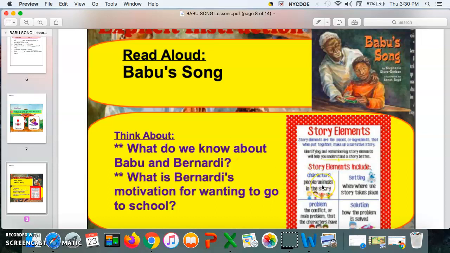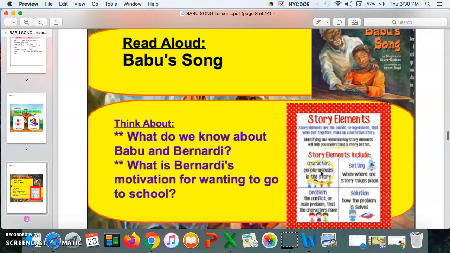So let's go over story elements again. We have characters, setting, problem, and solution. The characters are the people or animals in the story. The setting is when and where the story takes place. The problem is the conflict or main problem that the characters have. And the solution is how the problem is solved.